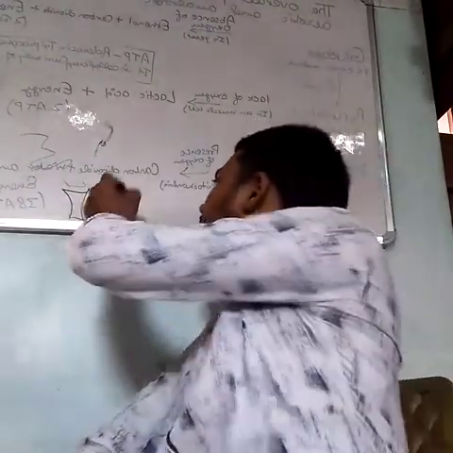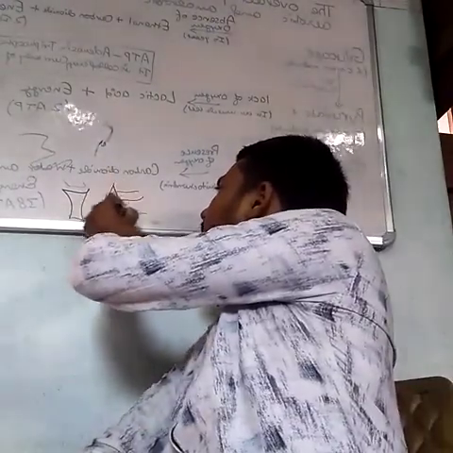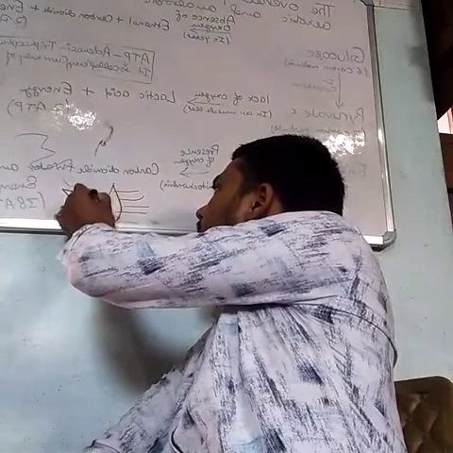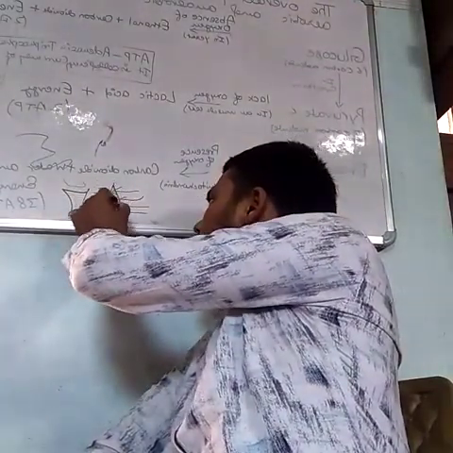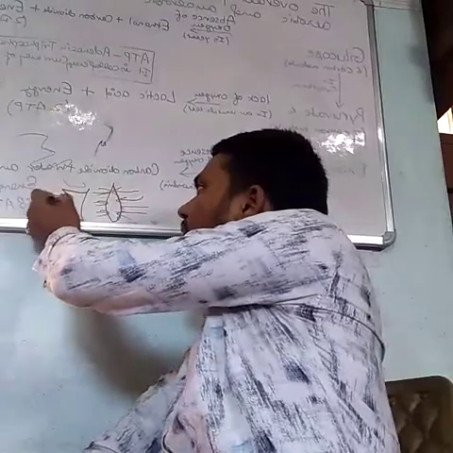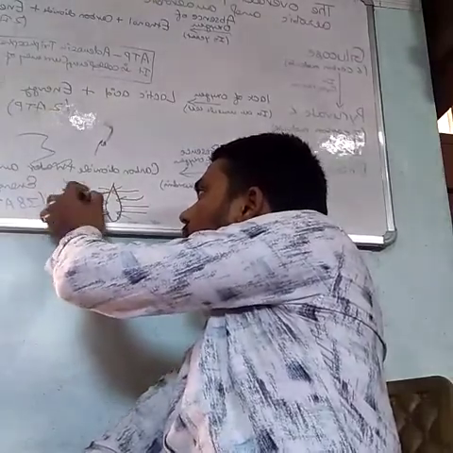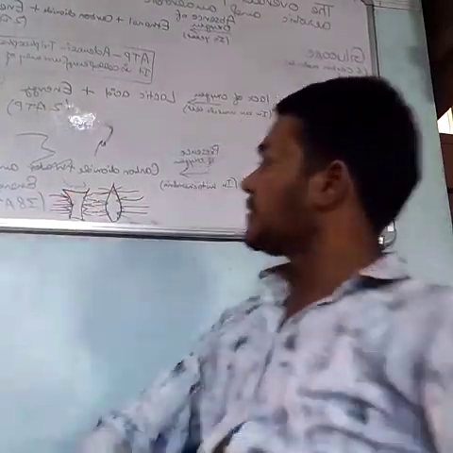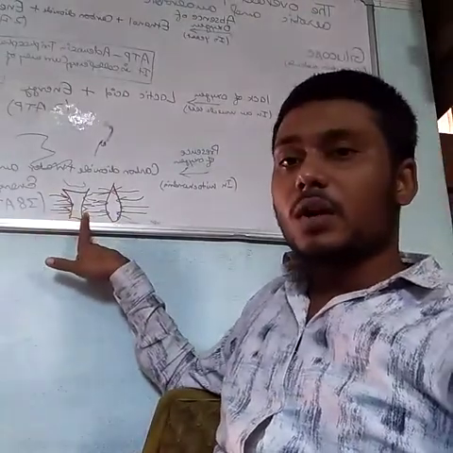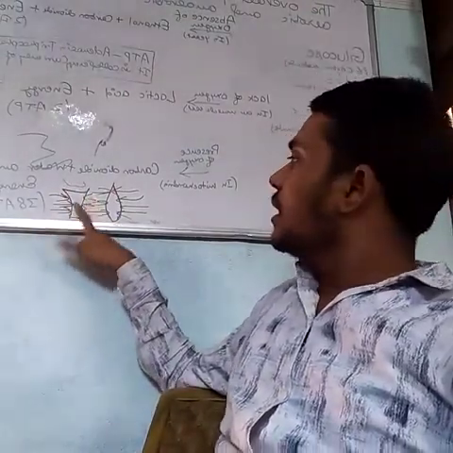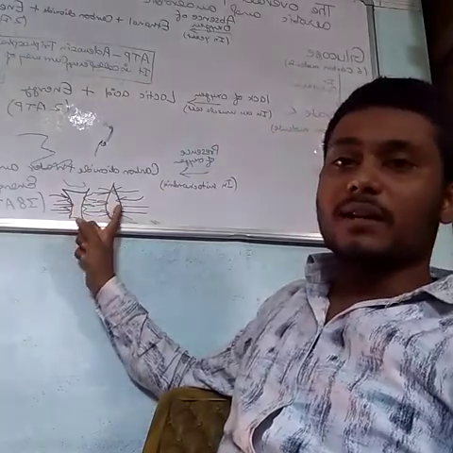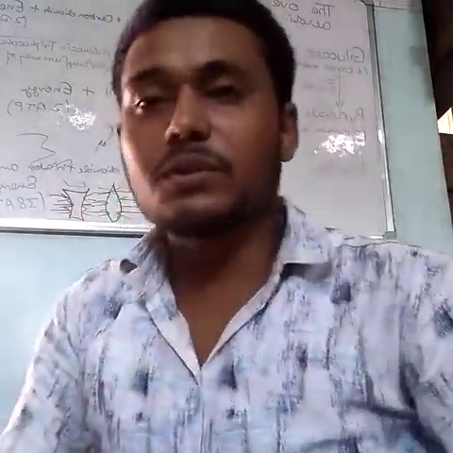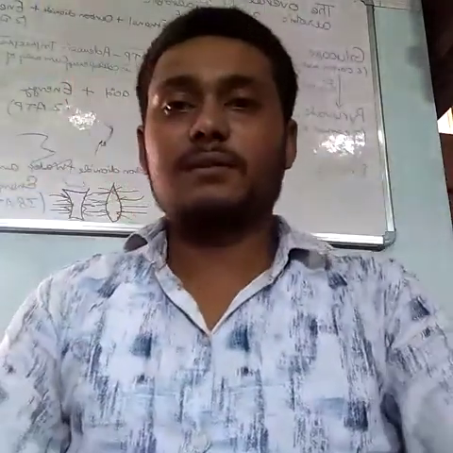Here the reflecting surface is the outer part of the spherical mirror, and here the reflecting surface is the inner part of the mirror, again like this one. So this one is a concave lens and this one is a convex lens. So this is all about concave and convex.